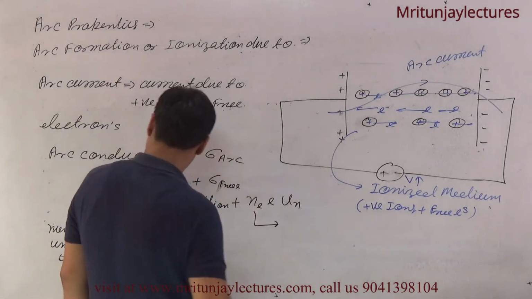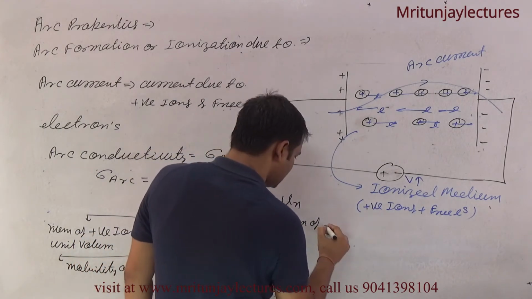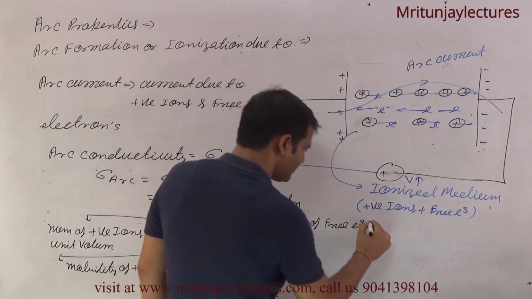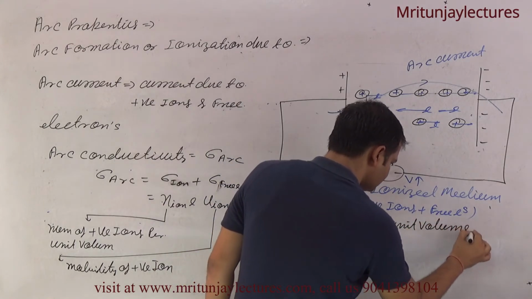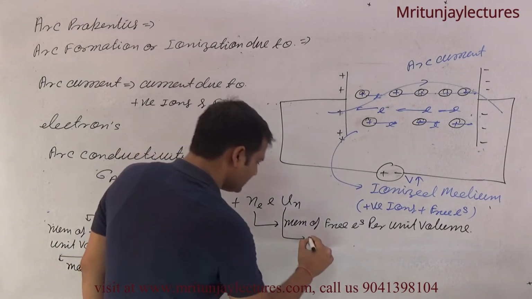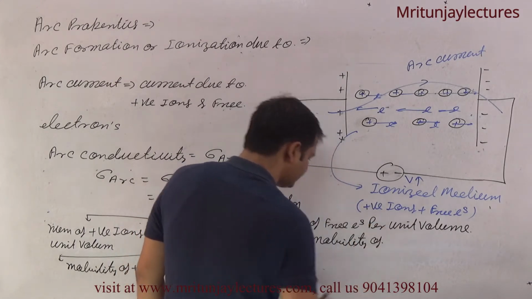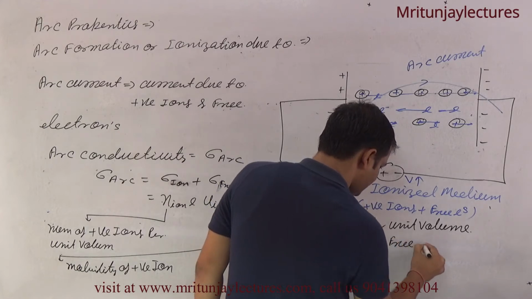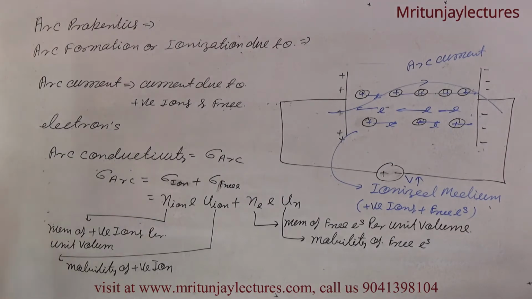And this one is the number of free electrons per unit volume. And what about mu e? That is the mobility of free electrons. Clear?